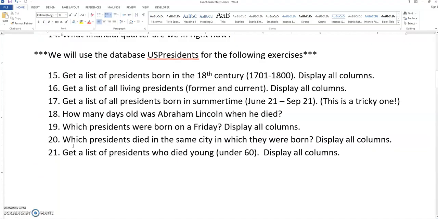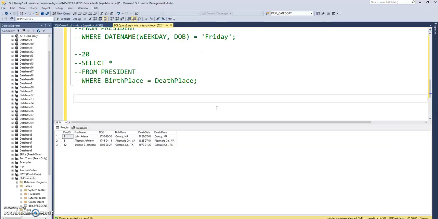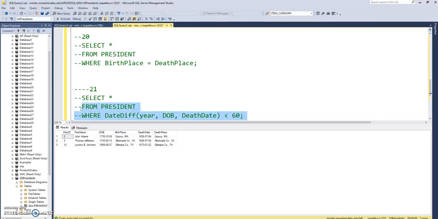Number 21. Get a list of presidents who died young, and by young I mean under 60. Display all columns. So, okay, we do have to use a date function here. I would use date diff again, to see, well, let's take a look here.